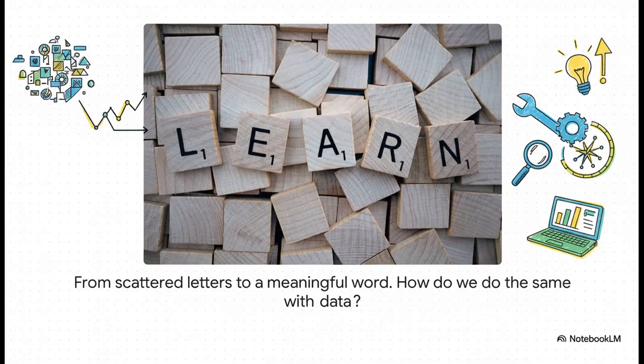Take a look at this. It's just a jumble of letters, right? Seems totally random, but you know that with the right rules, they come together to form a word, to create meaning. Well, that is exactly what a data scientist does. They take all this raw, scattered information and turn it into a coherent story.